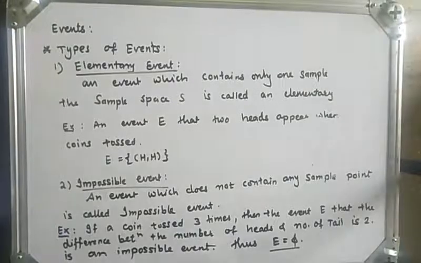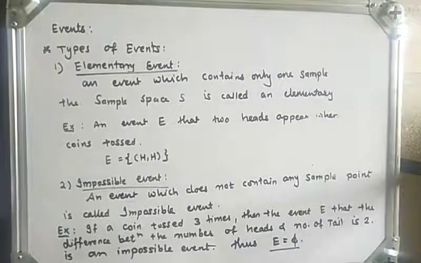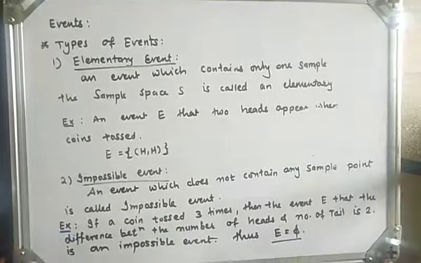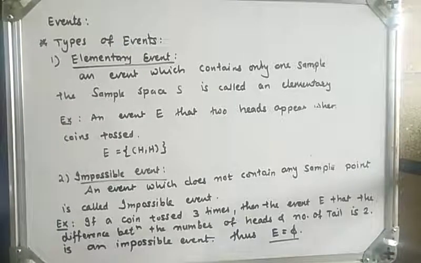Now next we will see the third type of event, which is the sure event. It is defined as an event containing all the elements of the sample space, and it is called a sure event or certain event. It means the number of points in the event is the same as the number of points in the sample space, so the event and sample space will be the same in a sure event.